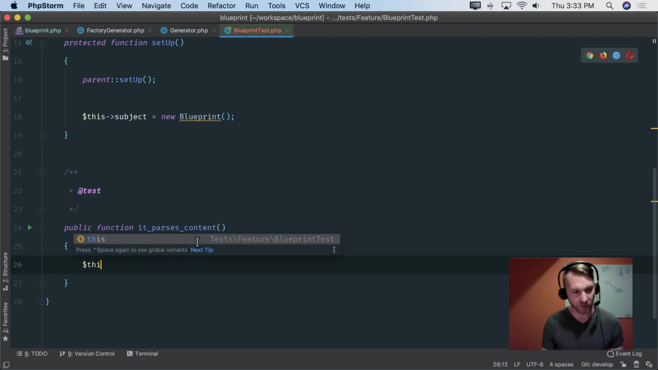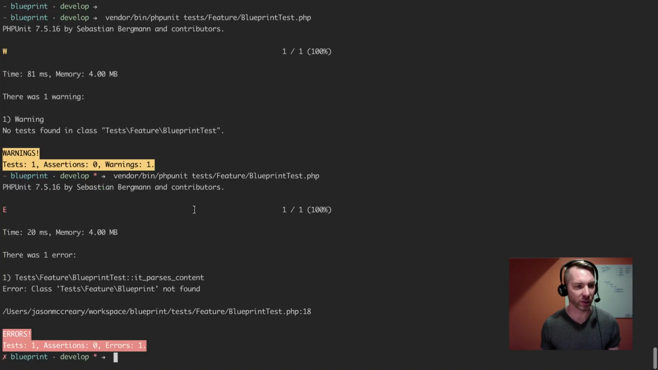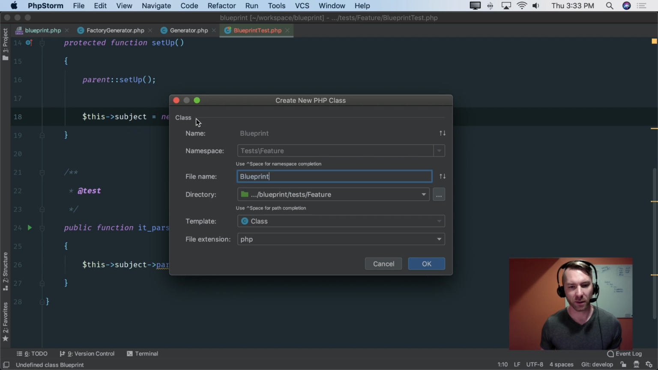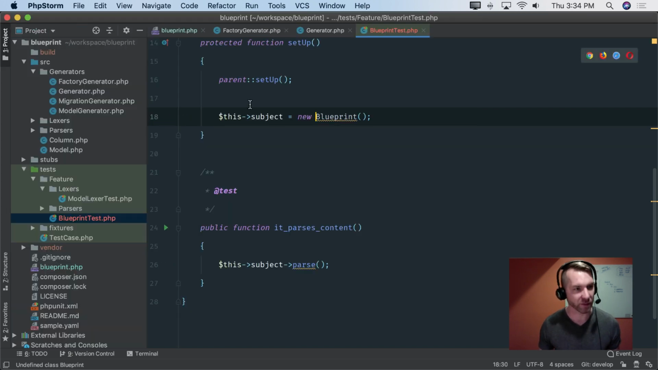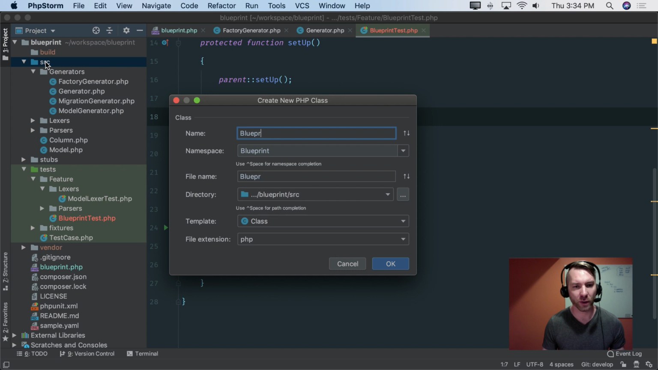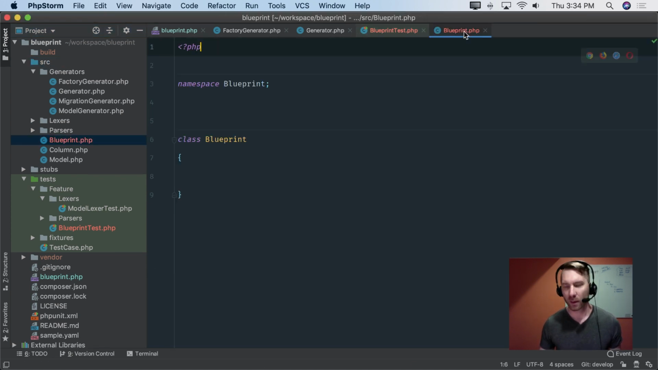And we'll say this subject parse. Again, this isn't the final test. I'm just demonstrating that this is going to blow up with the fact that no blueprint class exists. So let's get this moving here. Let's make a blueprint file, and let's put this under, I think I call this blueprint. I feel like PHP Storm never generates those when you're in the other namespace, so let's just do it by hand. Let's do a PHP class. We'll call it blueprint, and here it is, namespace blueprint, blah, blah, blah.